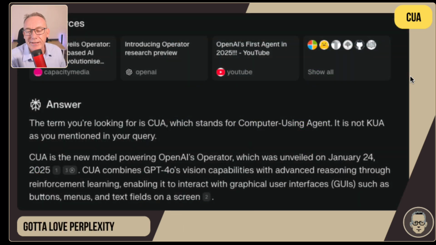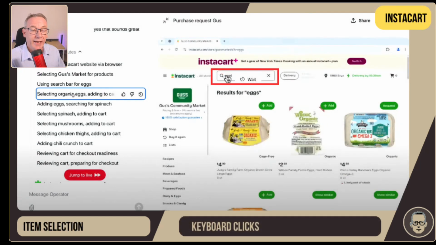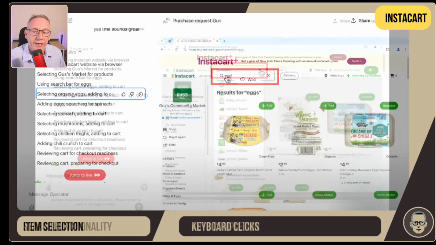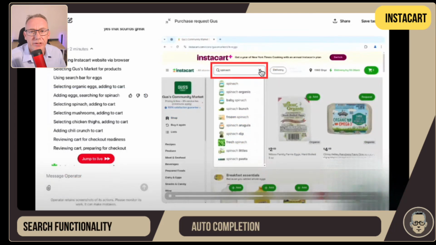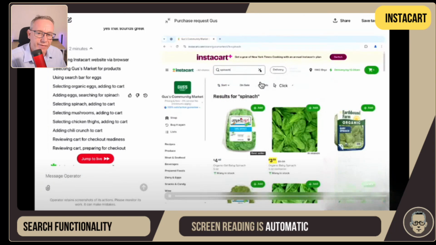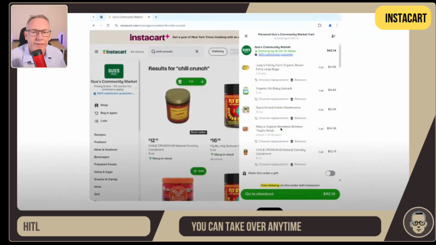I've got to love Perplexity. I put my query in there and it said, no, this system within OpenAI is computer using agent. So they went back to looking at the Instacart example and just showing it working through the chat that's on the left. So it was clicking on the drop-down list, typing in search. Once it did that, it found the items. It would then go and select different items.